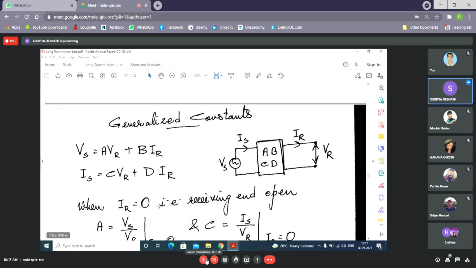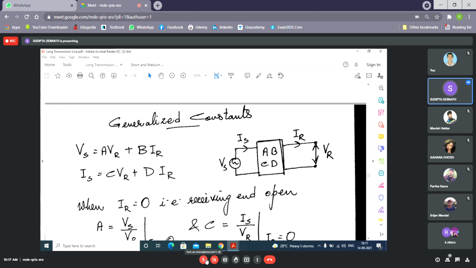So I think this is known to you. Now, how do we determine these ABCD constants? This we have not discussed. When IR is 0, that means the receiving end is open, so there will be no IR current at the receiving end. The equations transform into VS equal to AVR, because IR is 0, and IS equal to CVR.